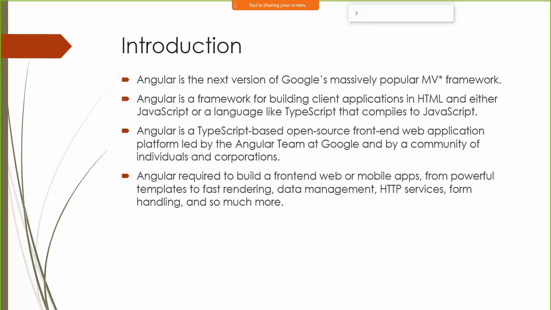Angular is a framework which is initially created by Google, and later on it was open sourced, and it follows model view component style, not model view controller. It follows something called as model view component style. Okay. So using this Angular, you can go ahead and create the front end for your application.